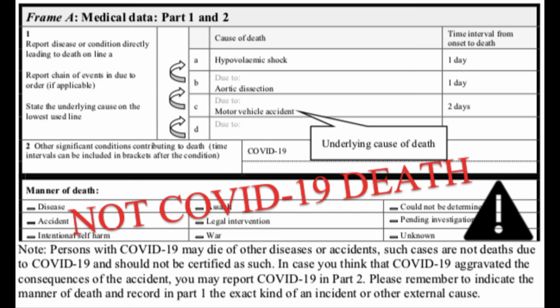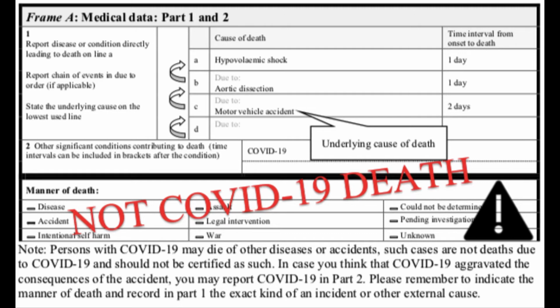Now, for those of you who think that all deaths, no matter what they are, get misclassified, the report also provides examples of deaths that are not due to COVID-19, such as this one. This person got into a motor vehicle accident and they happened to have COVID-19. In this case, COVID is included because it might have aggravated the consequences of the accident, but this is not actually counted as a COVID death.